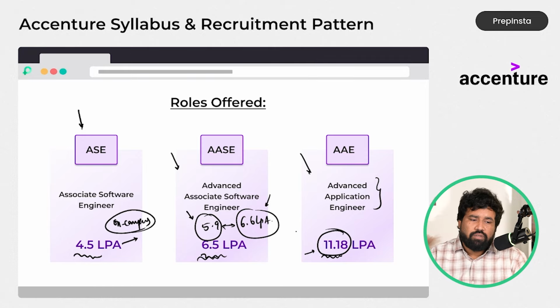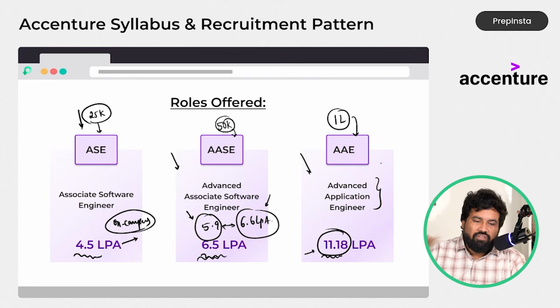And this is on campus. As a joining bonus, this time Accenture is giving 25,000 for the people selected for the ASE role, 50,000 for the AASE role, and 1 lakh rupees as a joining bonus for the AAE role. So along with the salary, you will get extra perks from them, like the joining bonus. So this is all about the roles they offered, the slight salary differences according to location, and the joining bonuses mentioned in the mail sent to the students. And it is completely on campus.